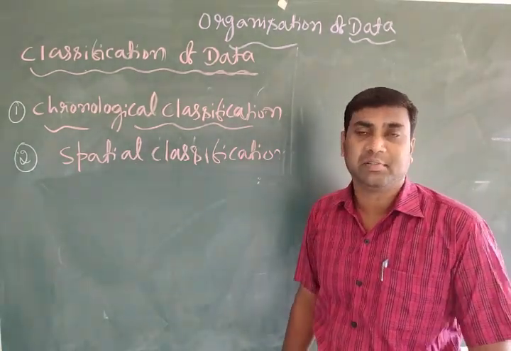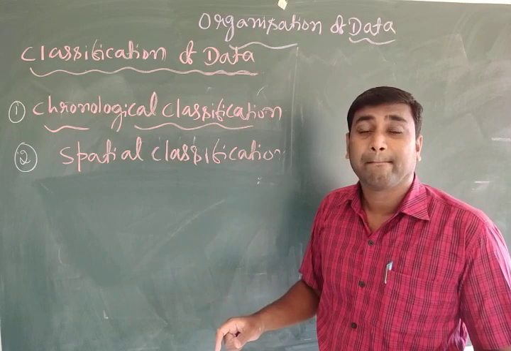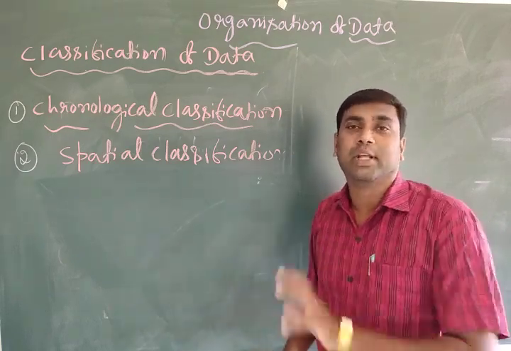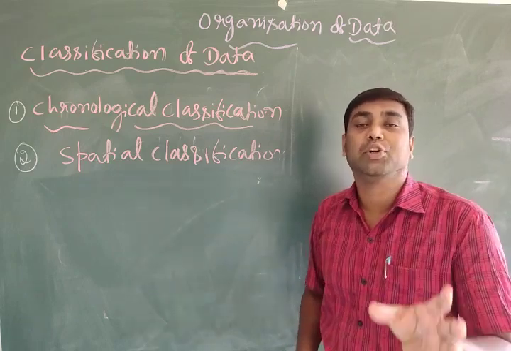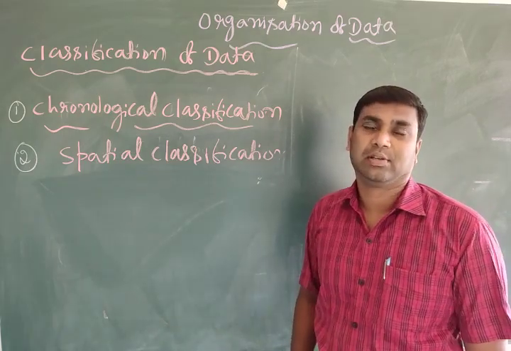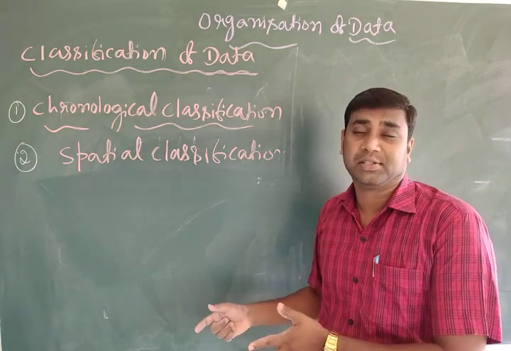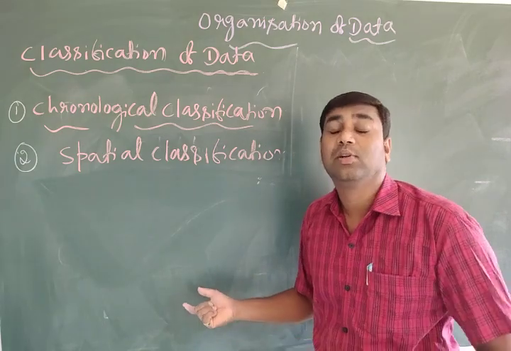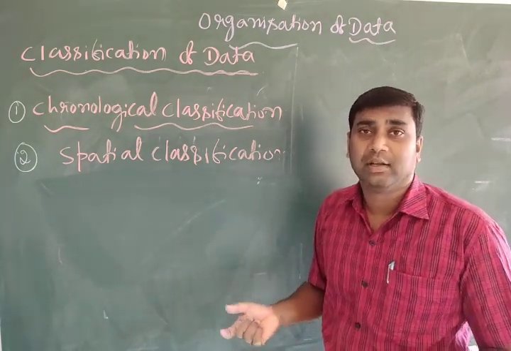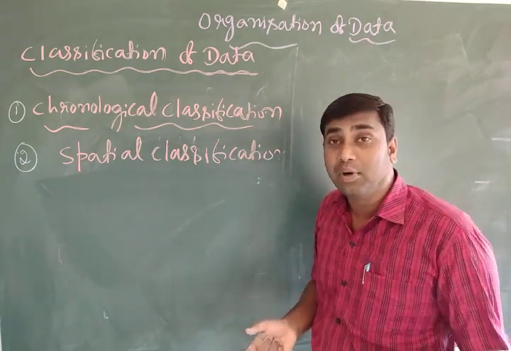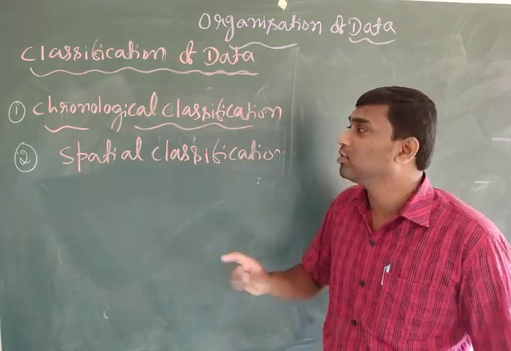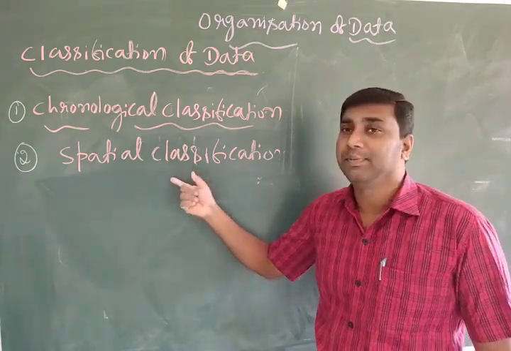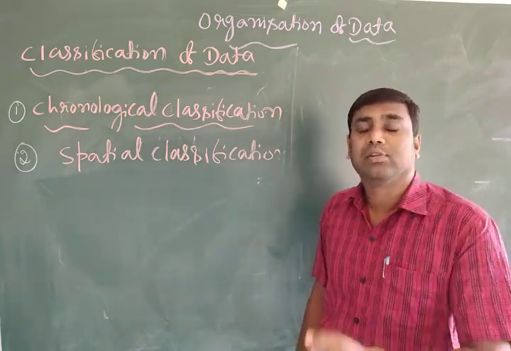We also discussed spatial classification in the last class. Spatial classification is where the data is classified on the basis of geographical boundaries or locations, for example countries, states, districts, taluks or cities.